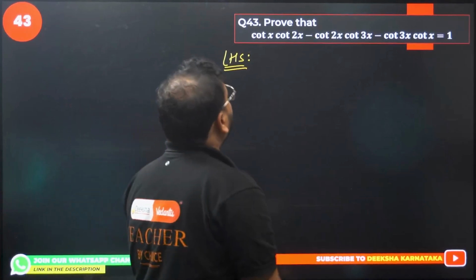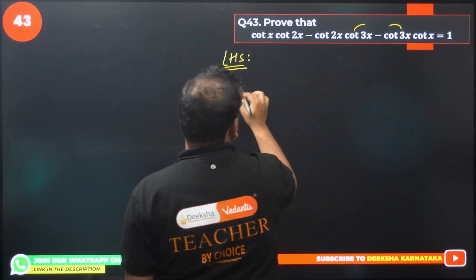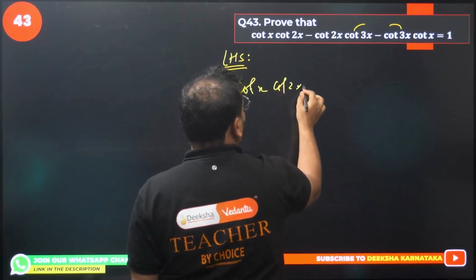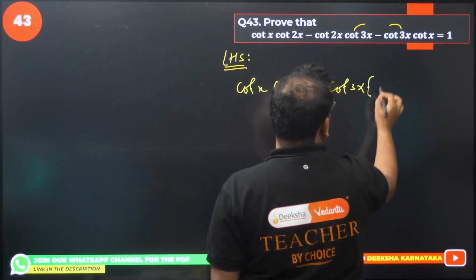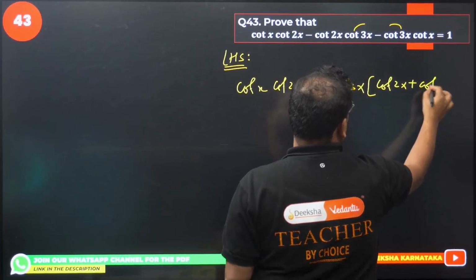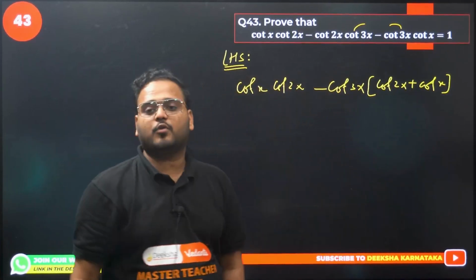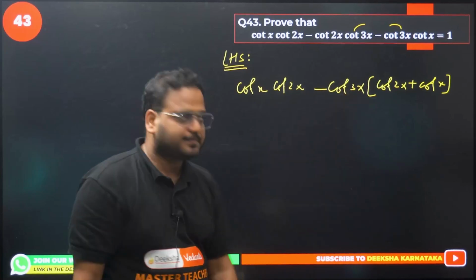43. I can see here cot x cot 3x and cot 3x is there. Let's take that common. Keep this as it is: cot x cot 2x. I take minus cot 3x common. I get here cot 2x plus cot x. Okay, I got the question now. So basically you can see here I am getting cot 3x times cot 2x plus cot x. I can write 3x as 2x plus x.